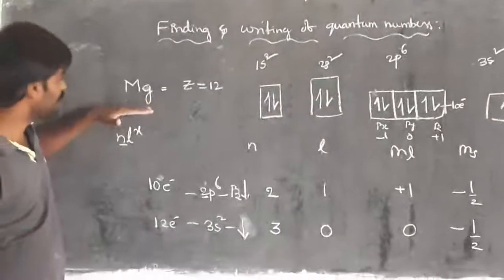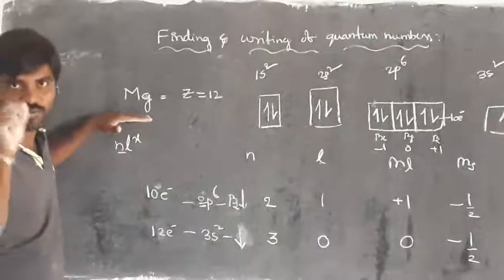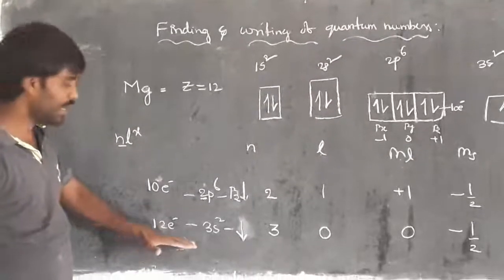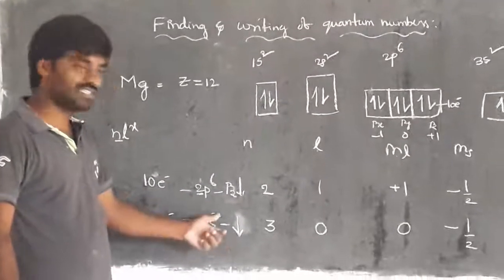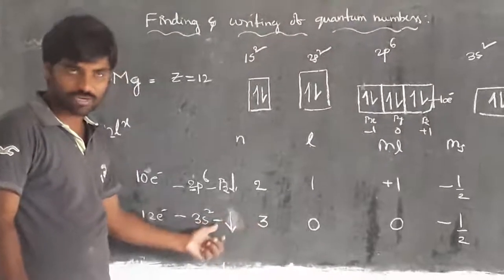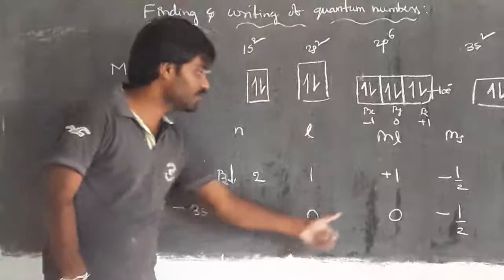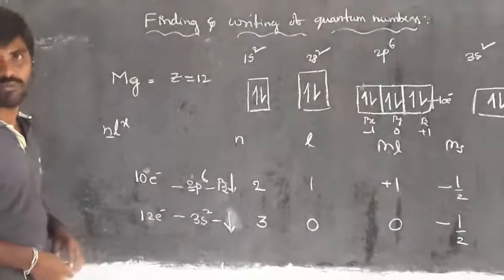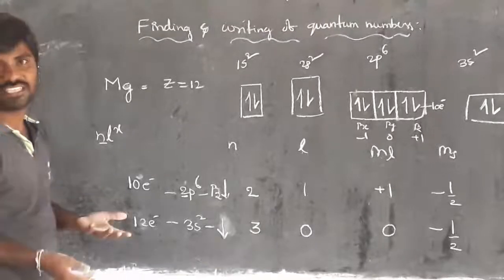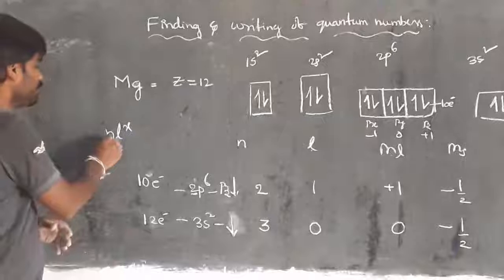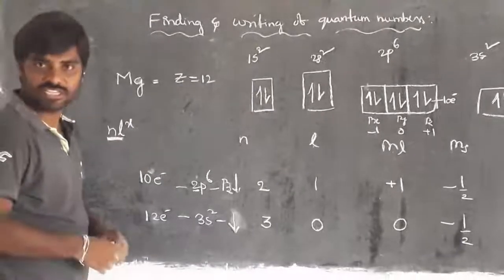So if they ask the question as magnesium quantum numbers, that means the 12th electron is selected, present in 3s2 anticlockwise, right? The 12th electron is anticlockwise, then the quantum numbers are 3, 0, 0, and so on. Like that we can write the quantum numbers. So selection is important as well as writing with the NLX method, right? Have you got the clarity?